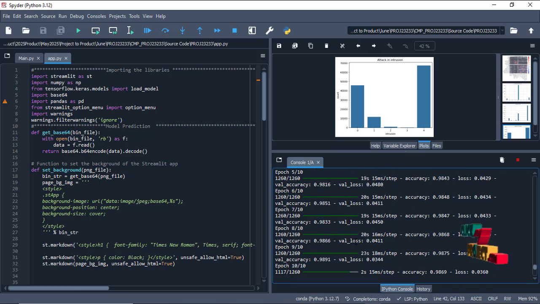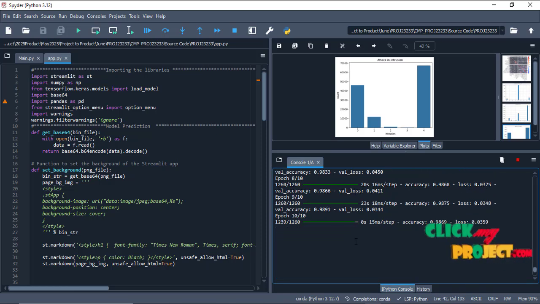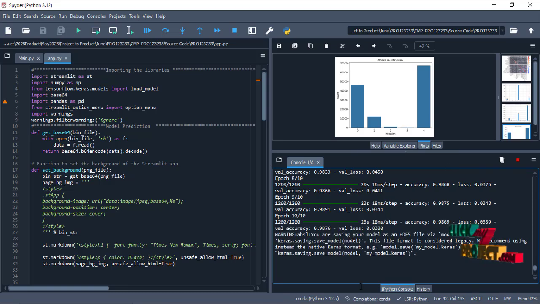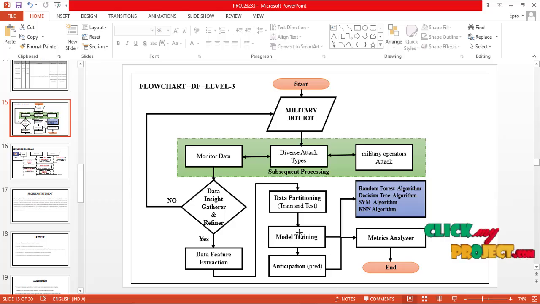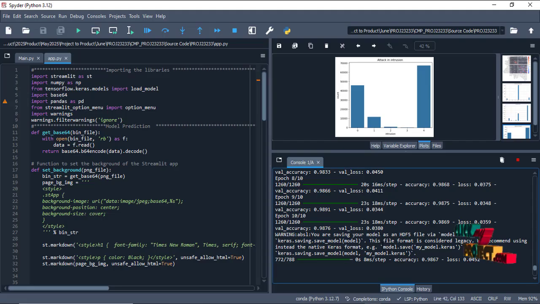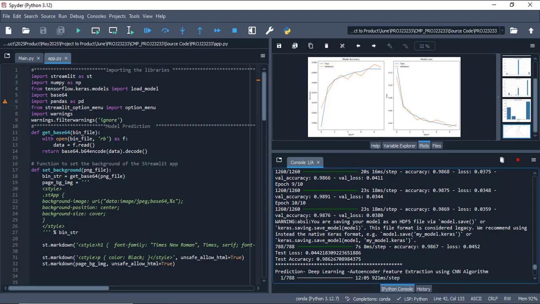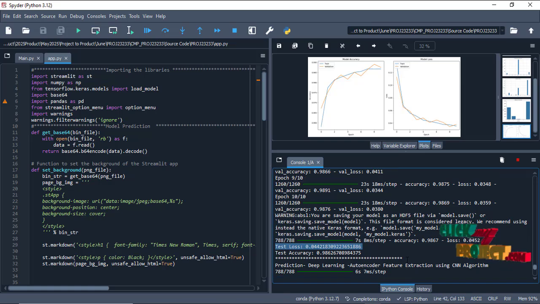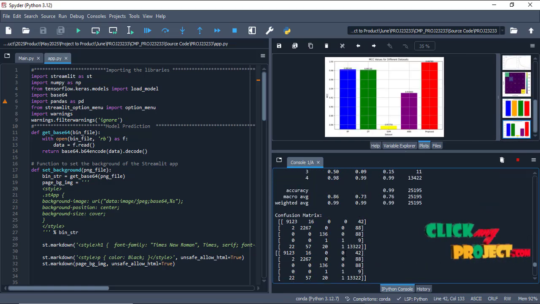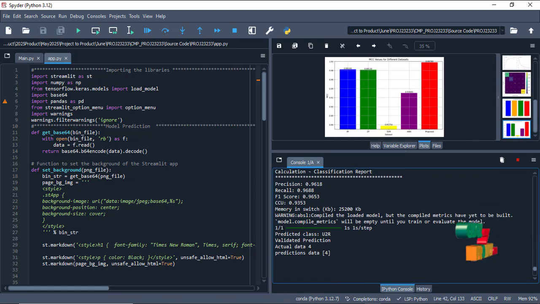So we get 98.69, which means totally 99% accuracy. After that is the prediction part, based on the web page application. We get 98.6, which is totally 99%, and loss is 0.00 something. After that, this shows which type of attack will be detected.